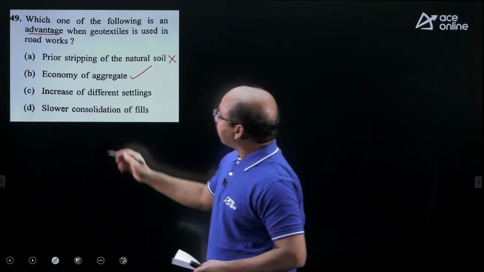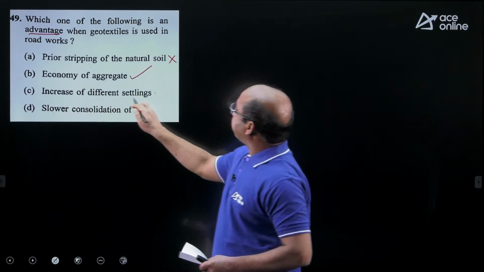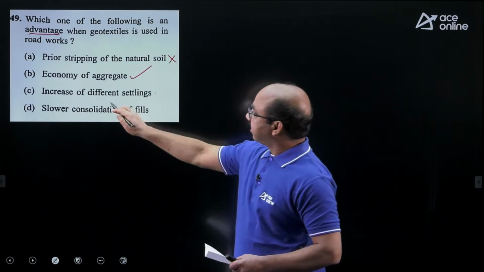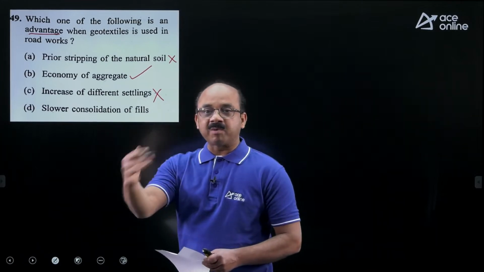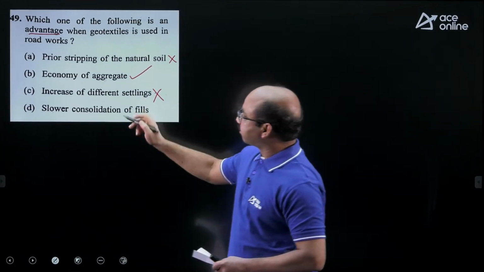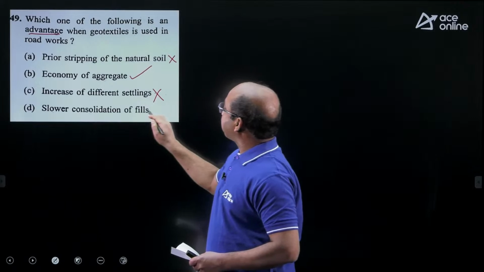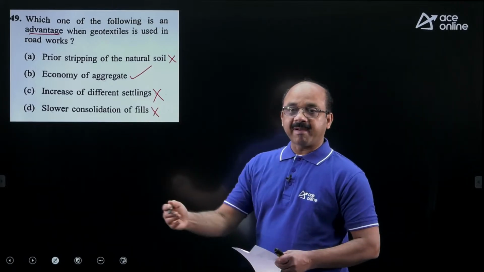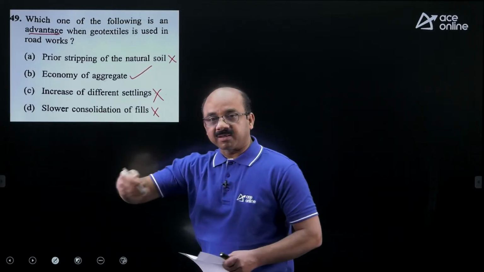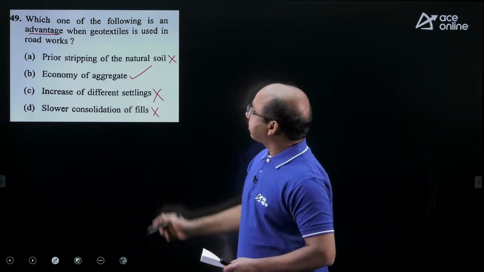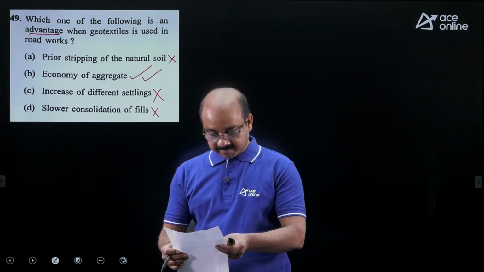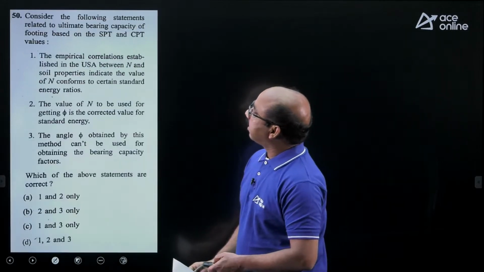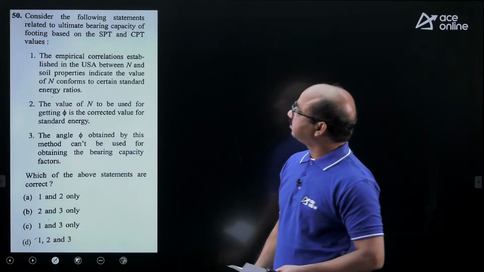You have economy. What about the rest? Increase of differential settlements is a wrong statement. Differential settlements will not be there; geotextiles are going to control them. Slower consolidation is also a wrong statement. In fact, if you use geotextiles, it will accelerate the consolidation process. Therefore, the correct answer is option B. 49th, it is B. Then you can see the next question, the 50th question.